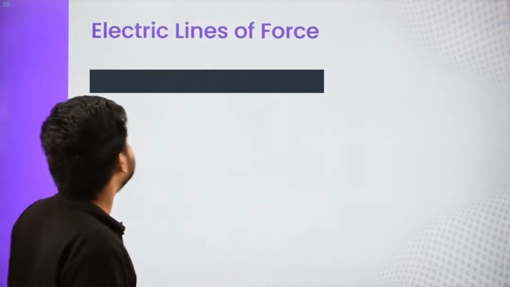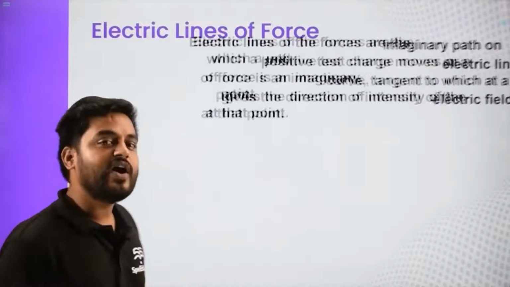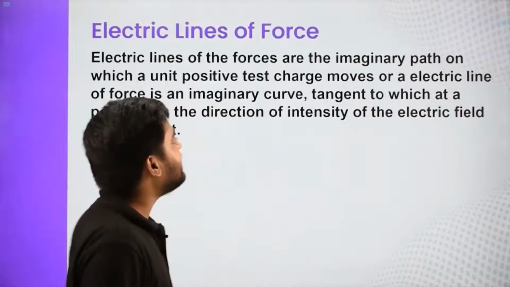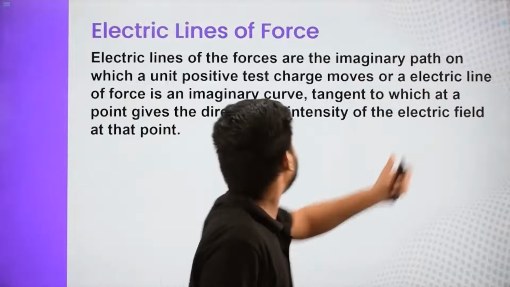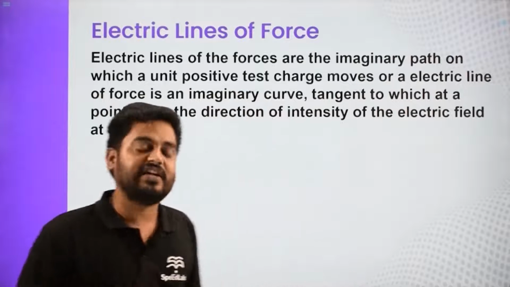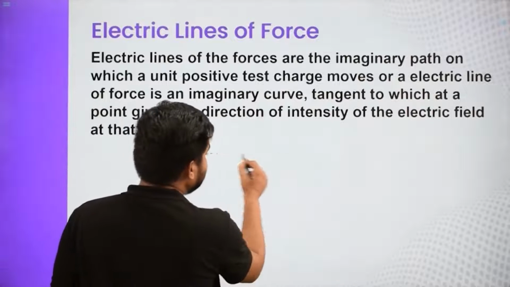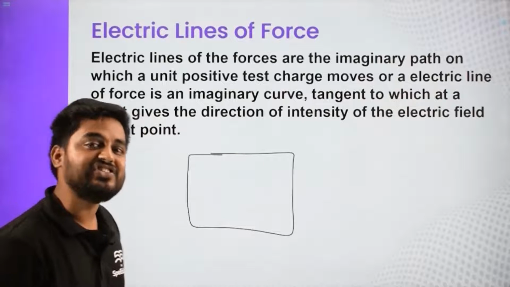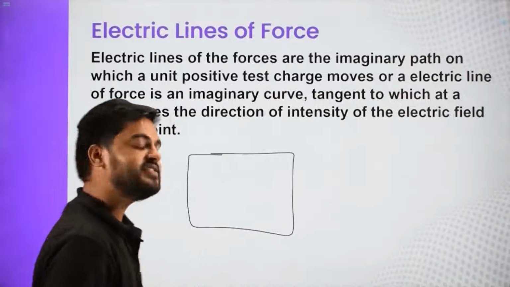So now let us discuss electric lines of force. So what are electric lines of force, or also known as electric field lines? Basically they are imaginary path on which a unit positive test charge moves when released in the field. So if in this region there exists some electric field, then any charge which we keep would experience a force.